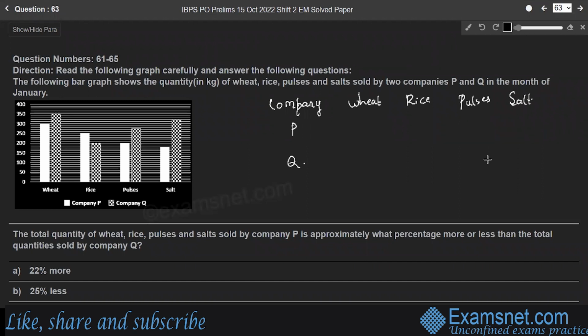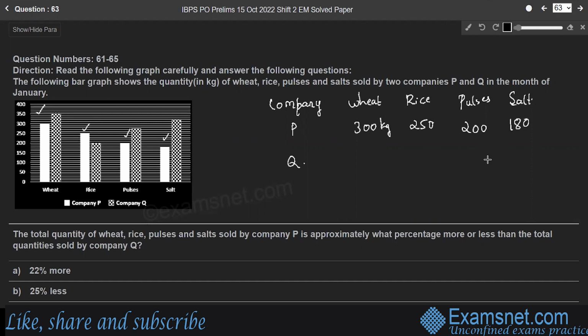Now focus on company P, the white shaded part, these four. Company P sells wheat, a quantity of 300 kg. Each quantity is in terms of kg, whereas rice is 250 kg, and pulses are 200 kg, and salt is somewhere here, yeah, 180 kg, right?